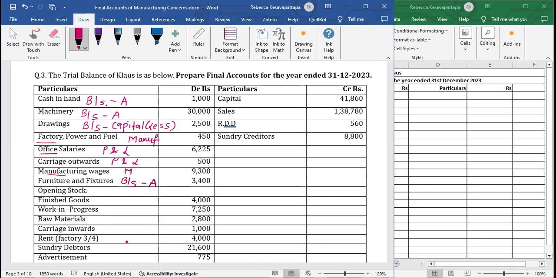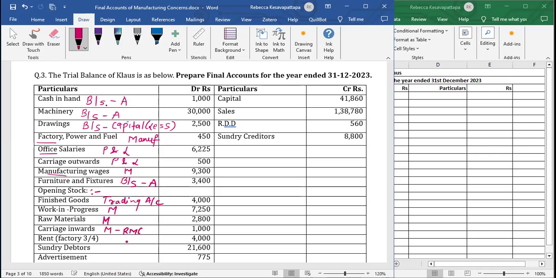Now we will talk about the opening stock. Finished goods opening stock will go where? It is to be written in the trading account. Then we have work in progress, manufacturing, raw material, manufacturing, carriage inwards will go to manufacturing.